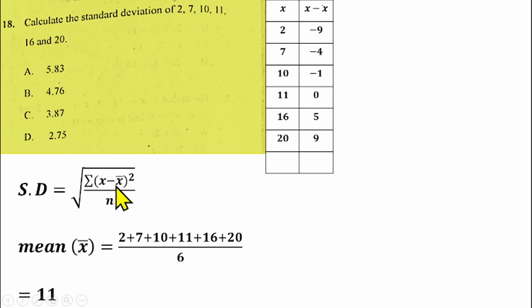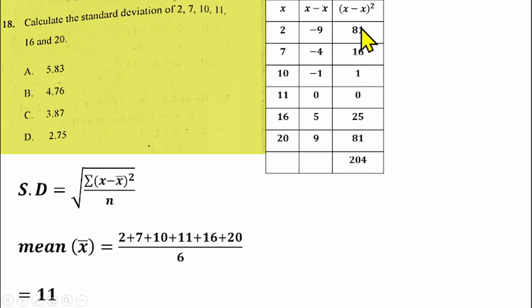So after getting x minus x bar, you now square your x minus x bar. So you need to square this x minus x bar. That will give us minus 9 squared is 81, minus 4 squared is 16, minus 1 squared is 1, 0 squared is 0, 5 squared is 25, 9 squared is 81. After getting that, you need to sum the summation of x minus x bar squared. So you sum this, and that gives us 204.